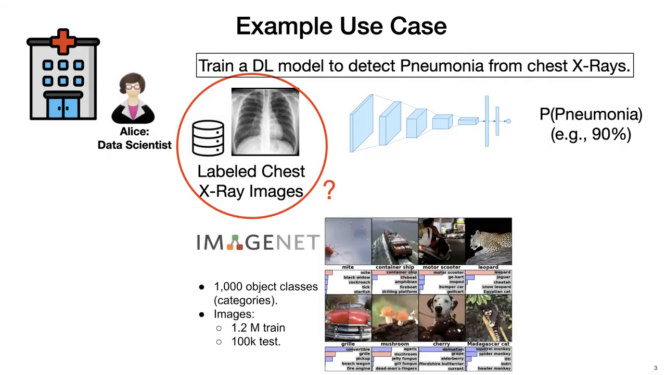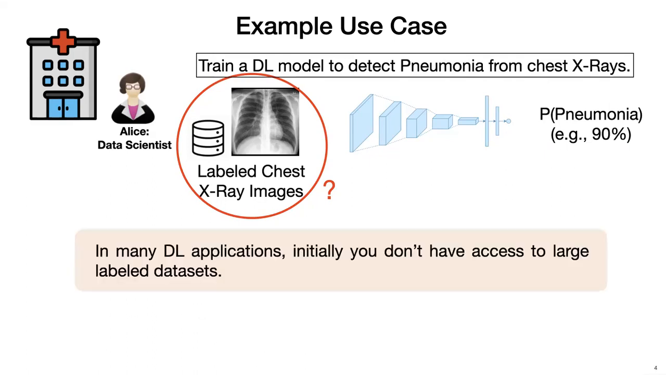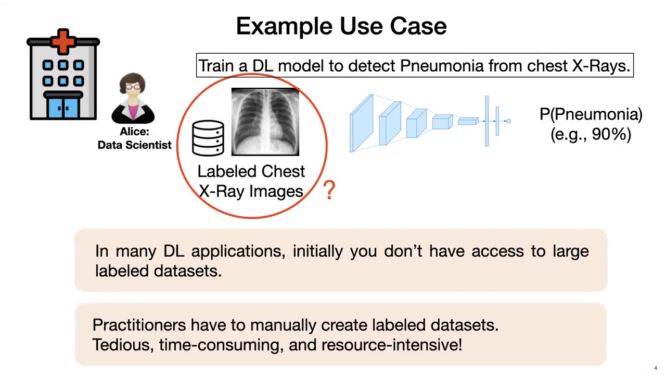In fact, all successful deep learning models have been trained on very large datasets, such as the ImageNet dataset, which has over 1 million labeled images. Similar to our use case, in many deep learning applications, initially, you don't have access to the large labeled datasets required to train these models. We also observed that in many of these applications, practitioners have to manually create the labeled dataset, which is tedious, time-consuming, and also resource-intensive.